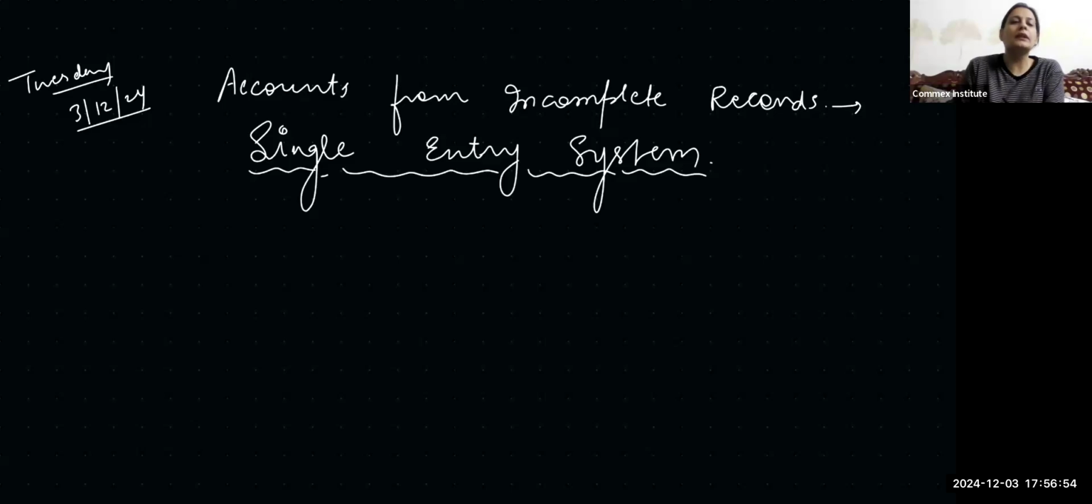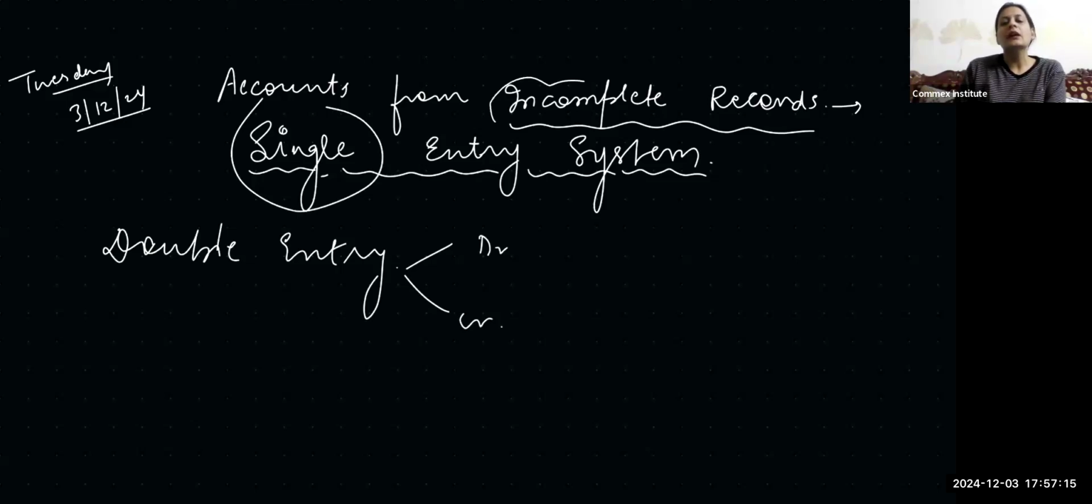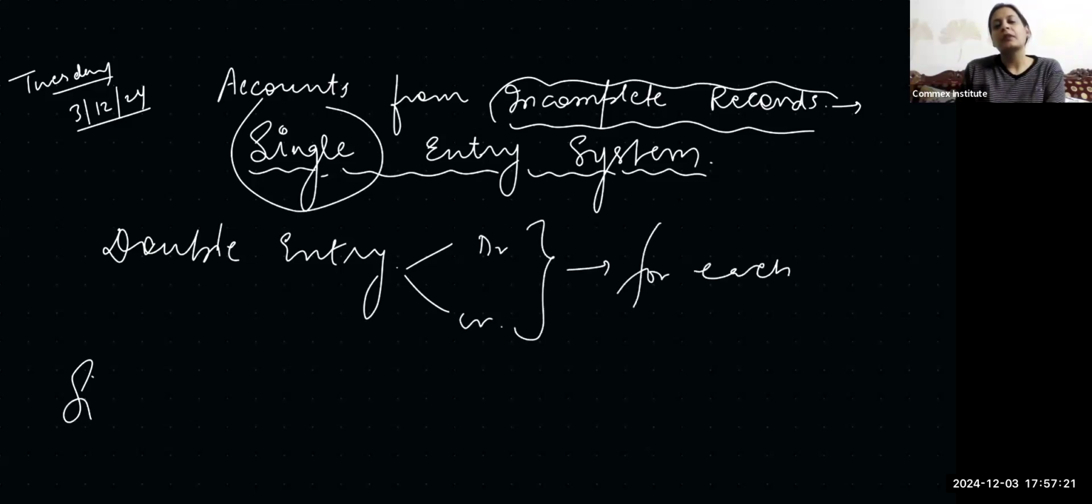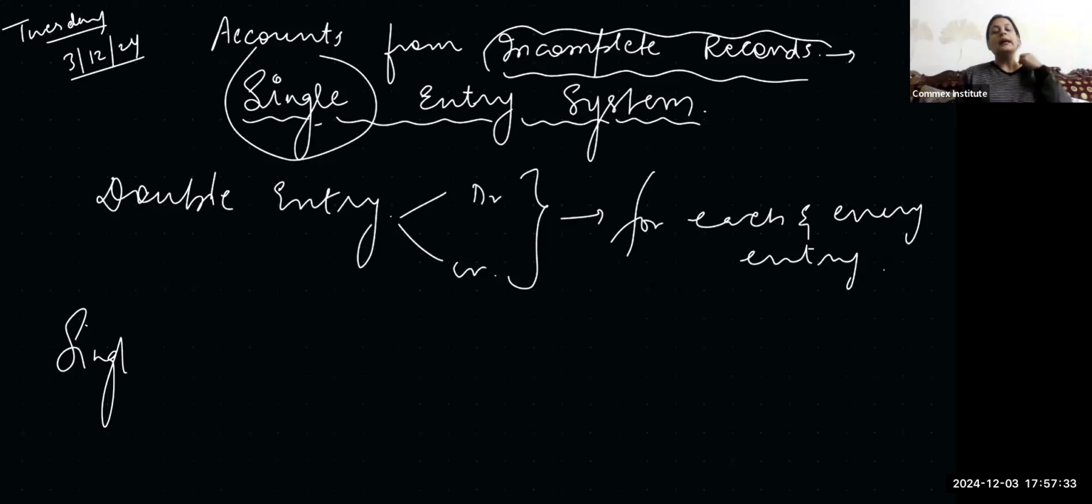ठीक है ना sir? Double entry में हम बोलते हैं, like for double entry, we say that every transaction has got two aspects, debit and credit. Now, mind you, here single entry does not mean that it'll have only one aspect. Single entry is basically incomplete records. That means in double entry, this debit and credit thing will be for each and every entry. This dual aspect will be followed. But when we talk about a single entry system, it does not mean that we'll have only one aspect for all the transactions. No, single entry is basically incomplete records.